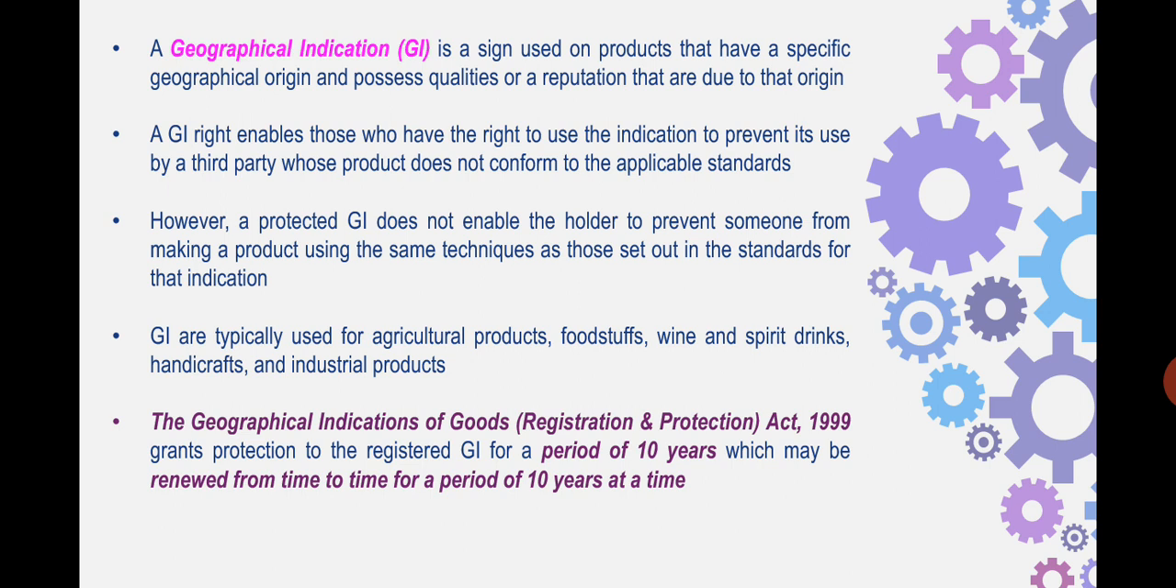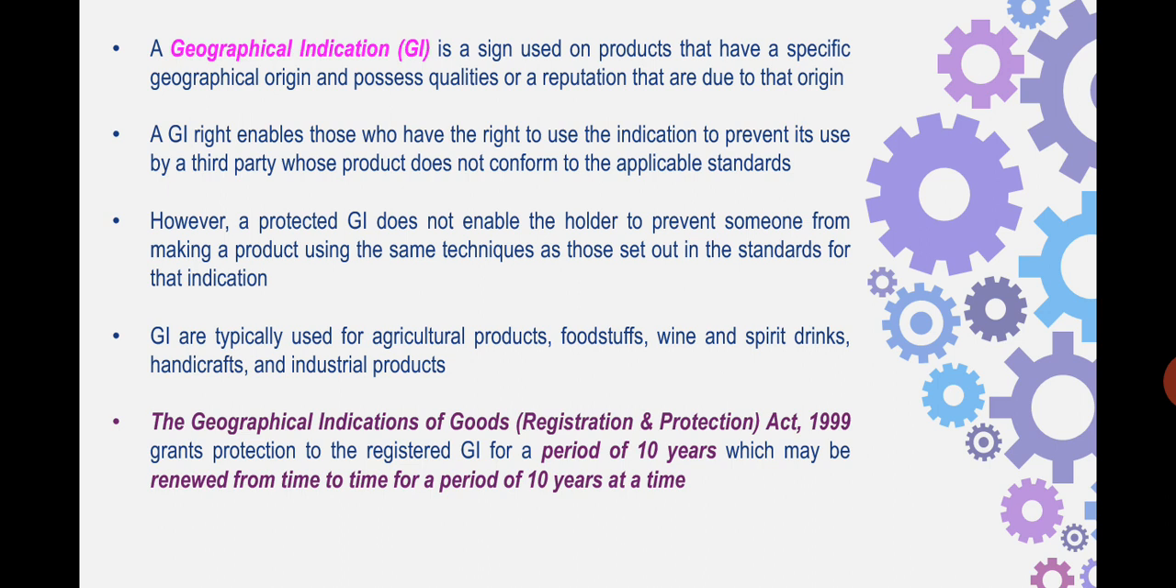GIs are typically used for various categories in India. Under the 1999 Act, we have around 34 classes of goods under which you can register your GI. The protection granted to a GI is for the first period of 10 years, after which you can renew it for a further 10 years, and then it goes on and on for 10 years at a time.